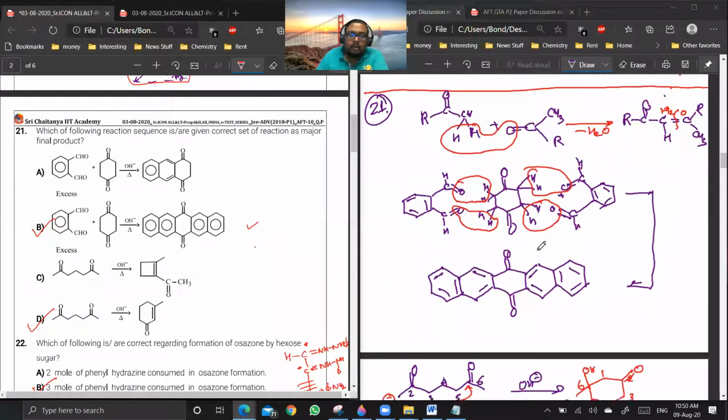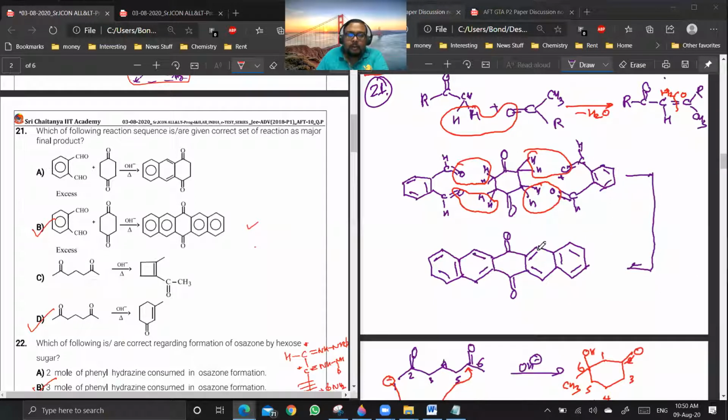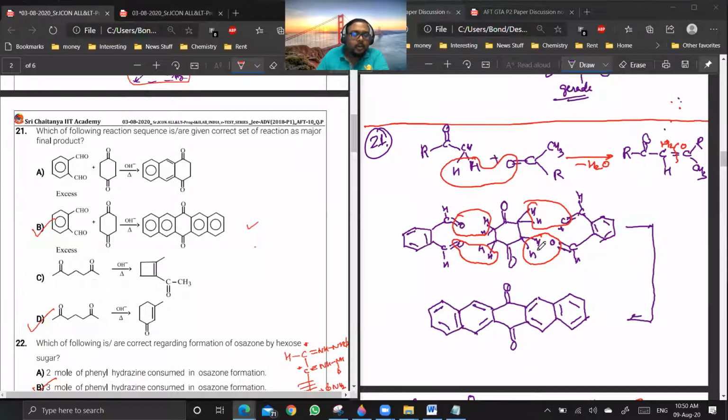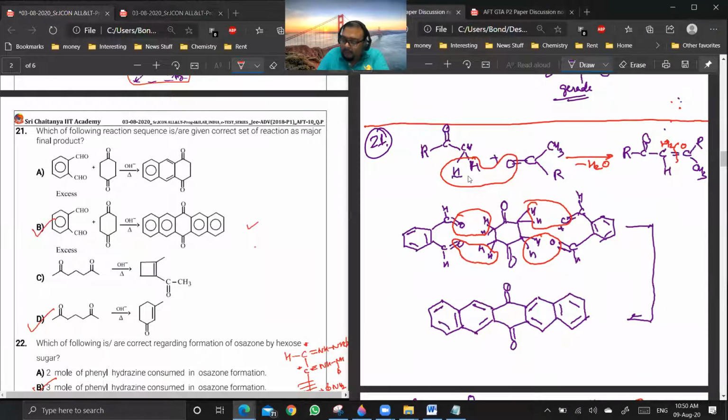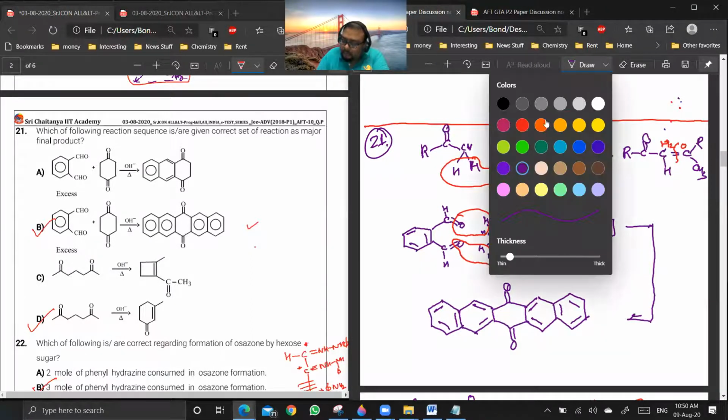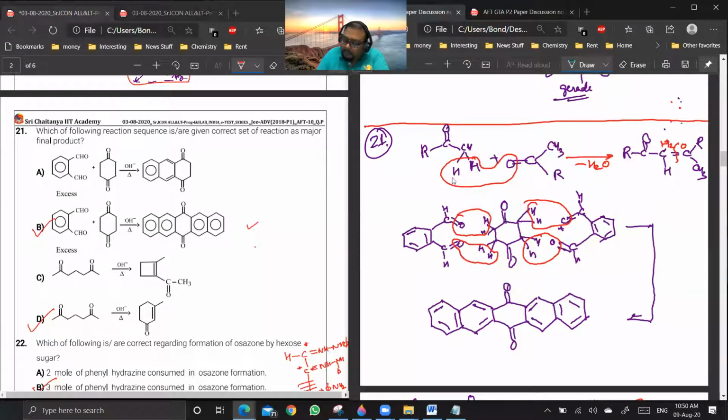21, is a doubt? Yes, sir. Option A and B. Yeah, you see, this is something like an aldol condensation. If you are having alpha hydrogens and you have a carbonyl group, you can directly write the aldol product like this. Are you getting the point? These 2 hydrogens and an oxygen will combine and water is eliminated. Are you getting this thing? I think everyone knows the